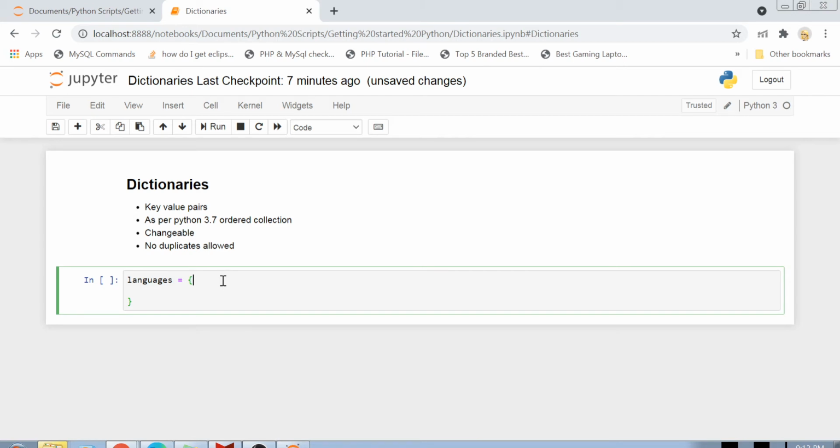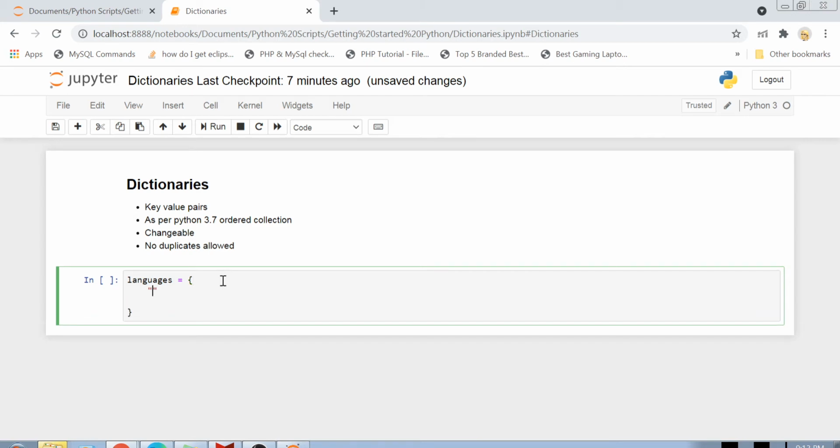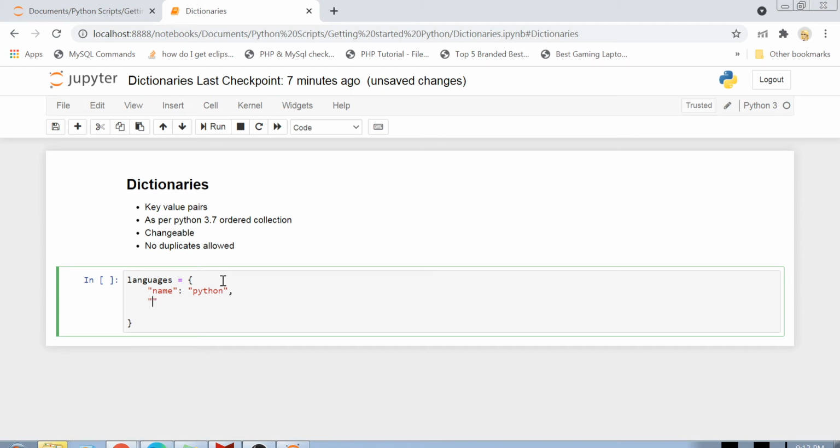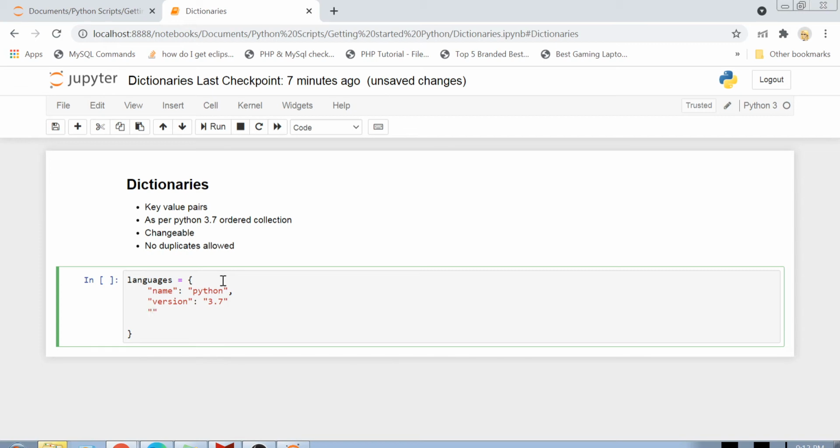Let's suppose I am creating a dictionary of a language, and I will first get the name. Let's say the name of my language is Python, and then the next thing is the version. Let's say the version of my language is 3.7, and then the popularity. We can say that Python has an A plus popularity across the world. So this is how you create a dictionary.